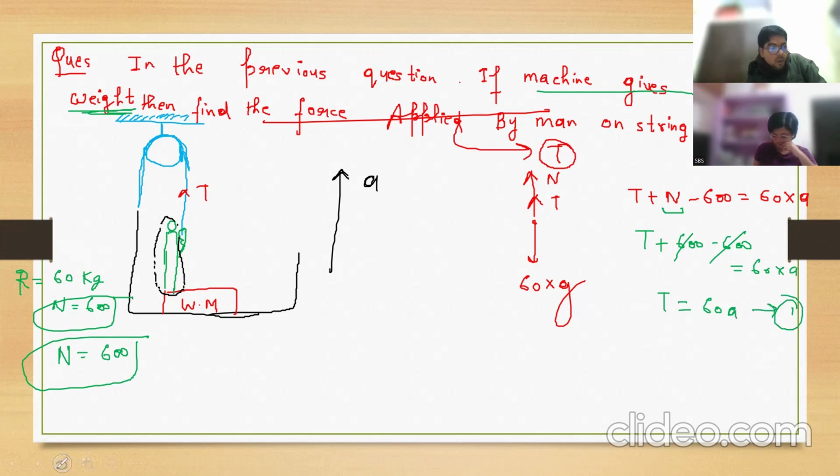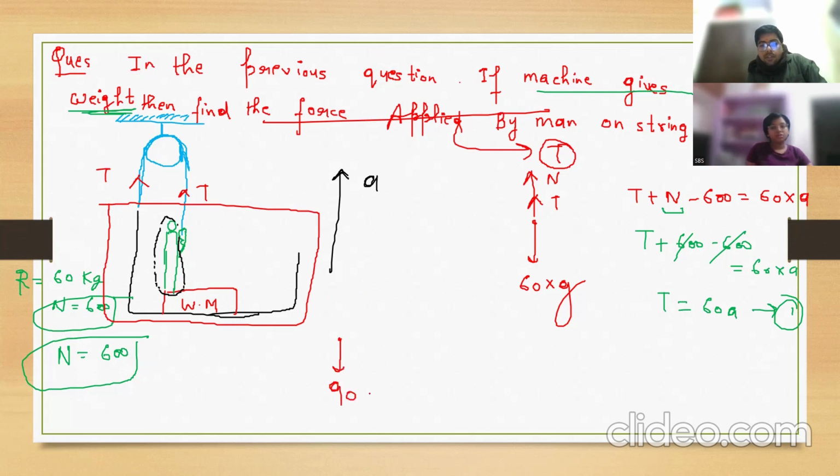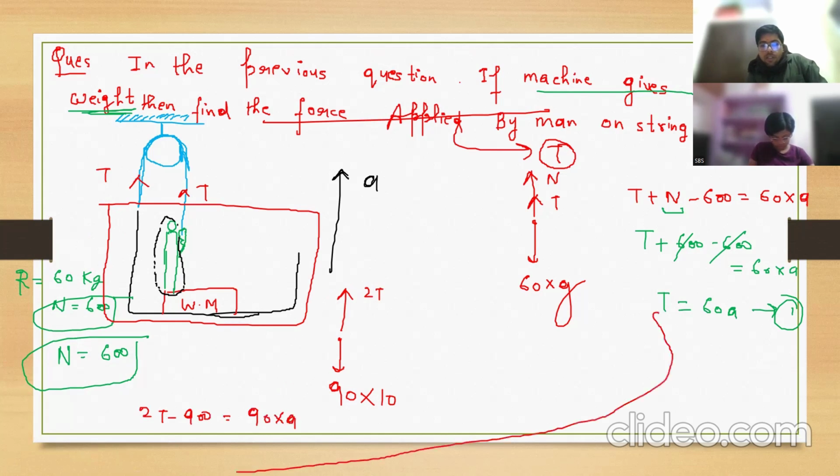Now apply. Consider this entire thing as a system. Here T. If you draw the free body diagram, down is 900, sorry, not 900, 9 into g, above is 2T. Clear? So 2T minus 900 equals what? M into A. Just put the value of tension here and give me the value of A. How much? What is the answer?